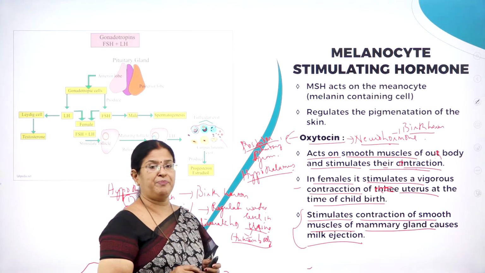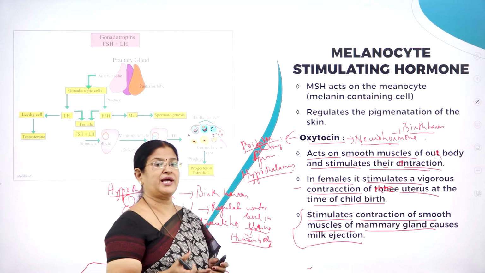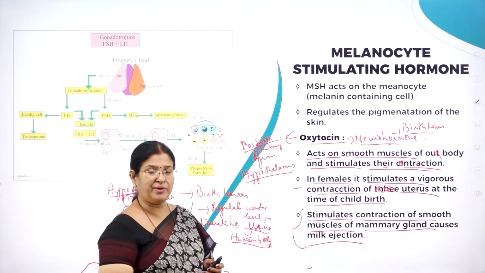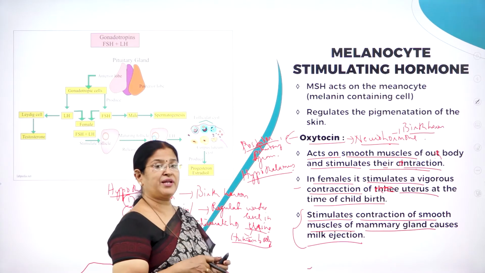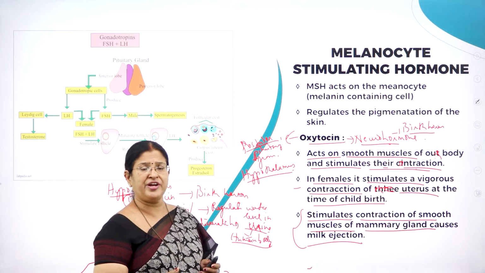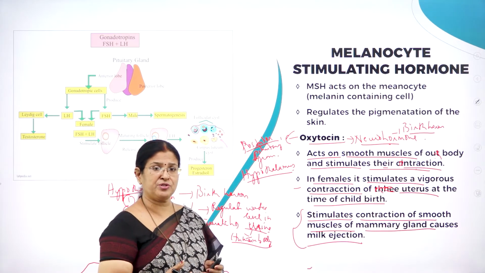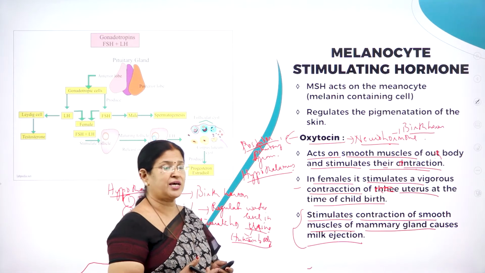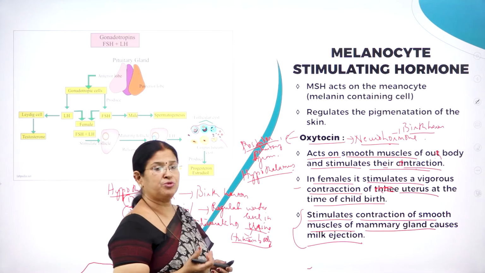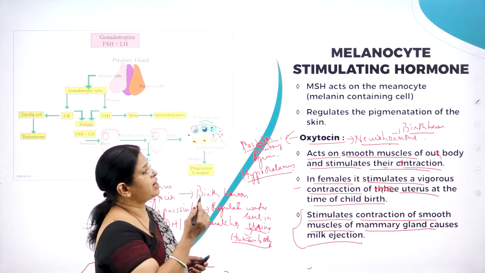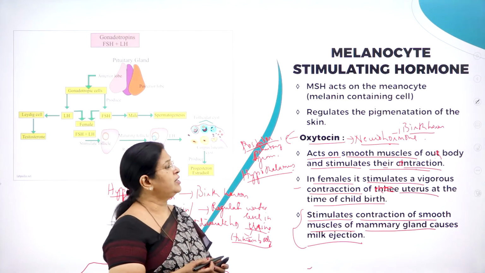Not only does it bring about vigorous contractions of the uterus, thereby expelling the baby and helping in normal delivery, but as soon as the child is born, the mother feeds the young one with the milk produced by the mammary gland. So the mammary glands are also stimulated, and contraction of their smooth muscles causes milk ejection. See how important oxytocin is.